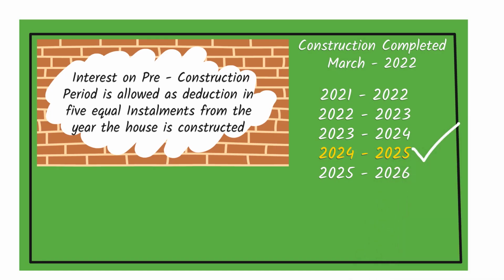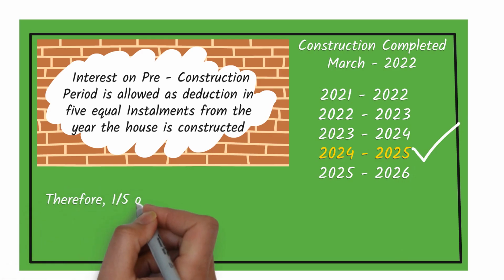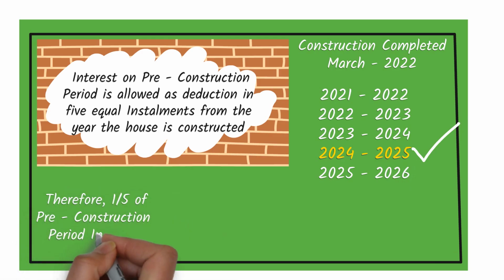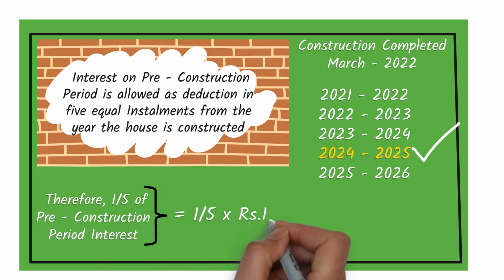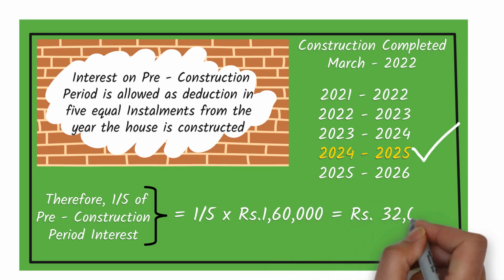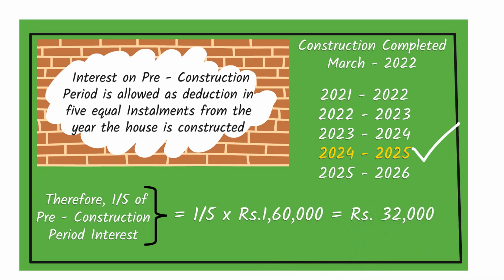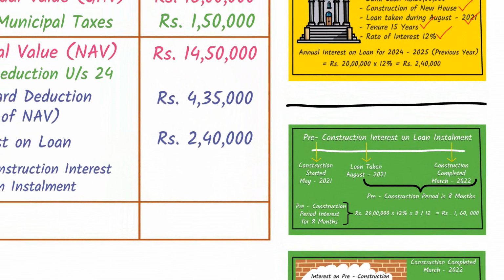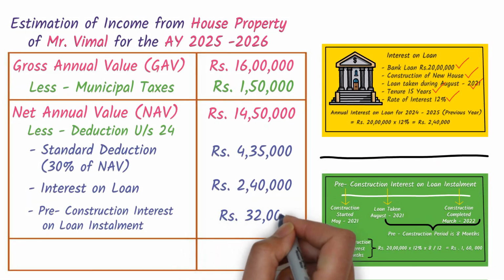Therefore, 1/5 of rupees 1,60,000 is 32,000. So this assessee can make a claim of pre-construction interest on loan installment of rupees 32,000.